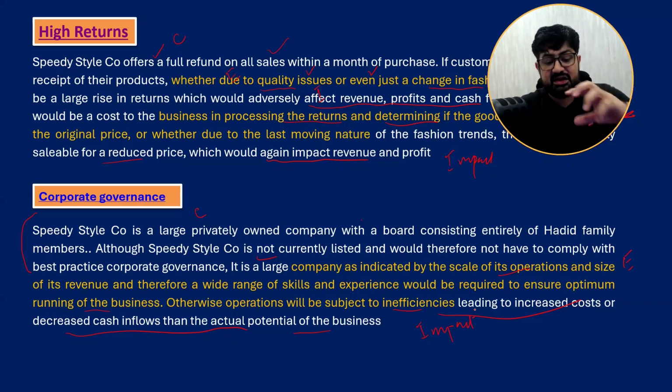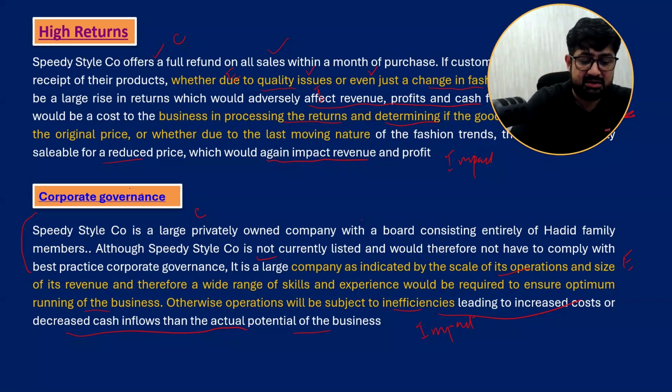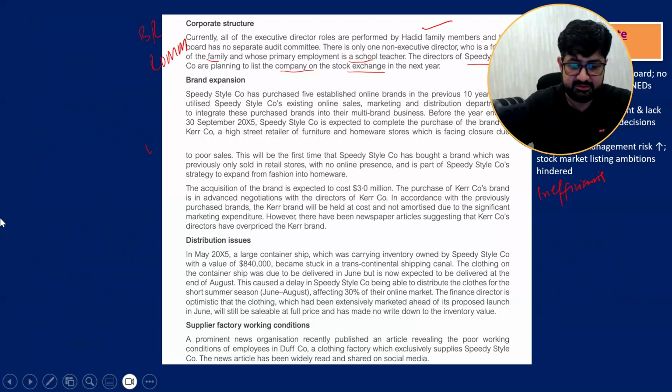This linkage, this in-depth analysis, is why a business may have inefficiencies. Because skills may not be there. Scrutiny may not be there. Challenging of decisions may not be there. Okay, let us come back to the same point.